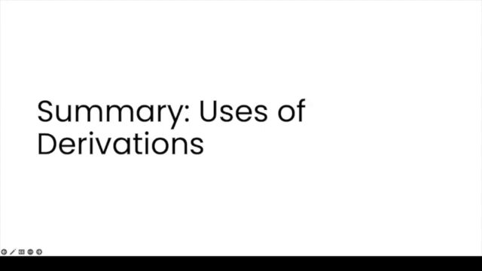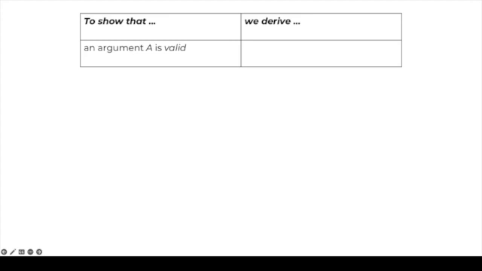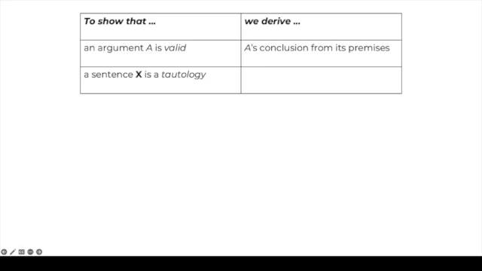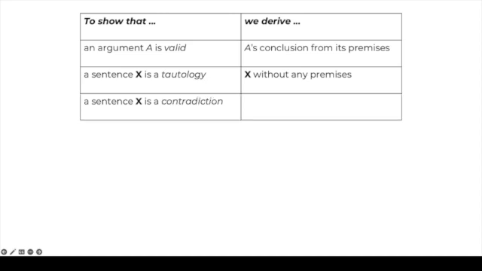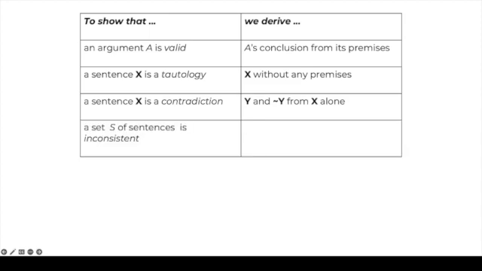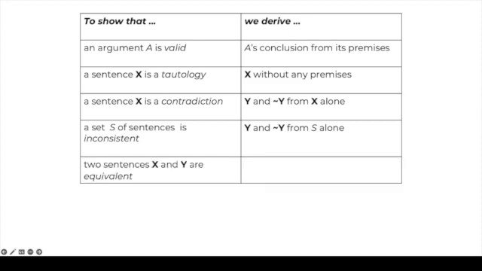So let's do a summary of the uses of derivations. We know that to show that an argument is valid, we derive its conclusion from its premises. To show that a sentence X is a tautology, we derive X without any premises. To show that a sentence X is a contradiction, we derive Y and not Y from X alone. To show that a set S of sentences is inconsistent, we derive Y and not Y from the set S alone. To show that two sentences X and Y are equivalent, we derive Y from X and X from Y.